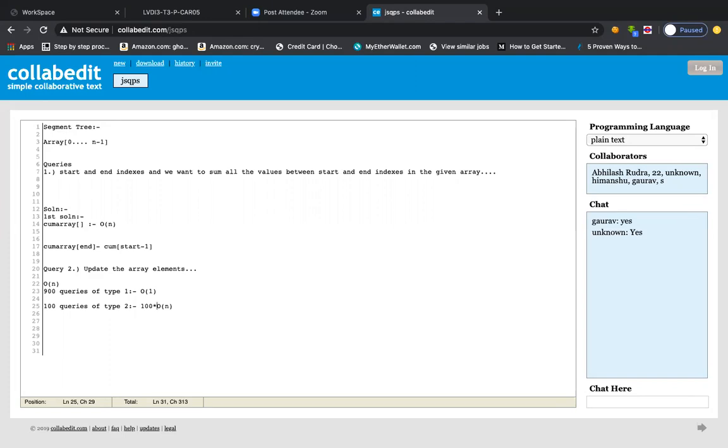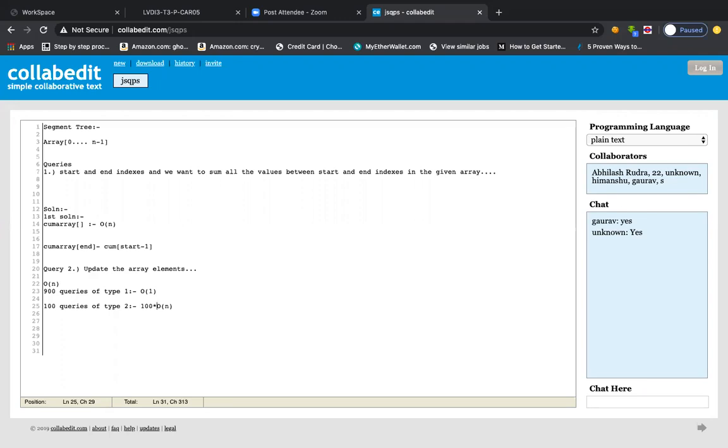But suppose that we have an equal number of update queries and range queries, like 500 queries of type 1 and 500 queries of type 2. So we want to do something better, right? What if somehow we can manage to solve every query in order log n? That will be fantastic, right?